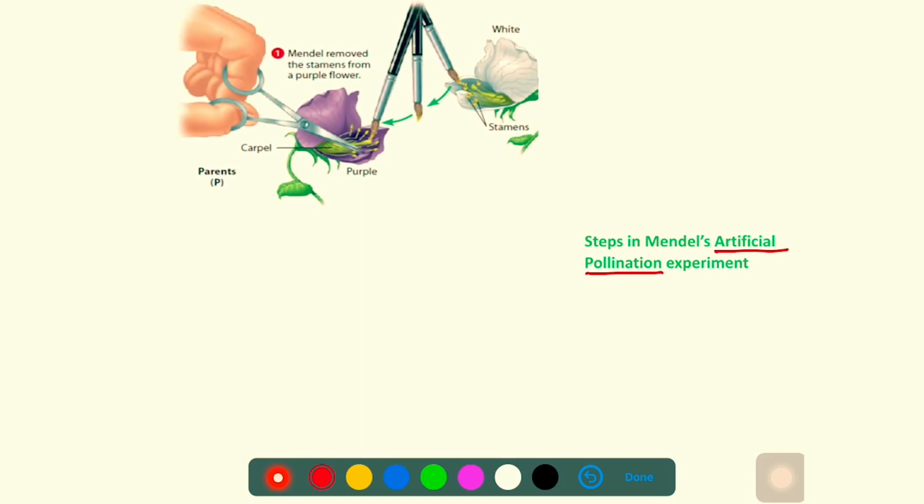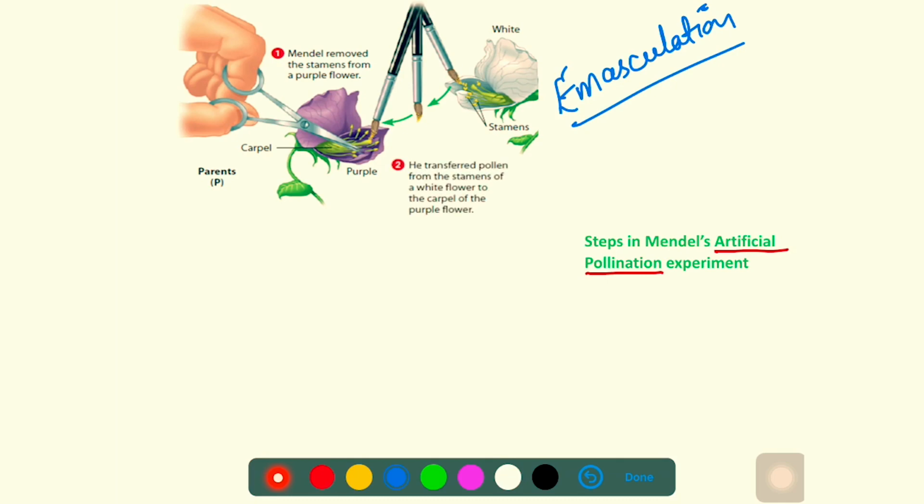In the first step, Mendel took 2 pea plants, one with violet or purple flower and one with white flower. He then removed the stamens from the purple flower, and this particular process is known as emasculation. He then collected the pollen from the white flower and deposited it on the carpel of the purple flower. This is called artificial pollination.